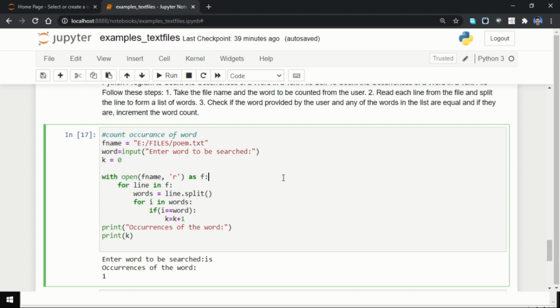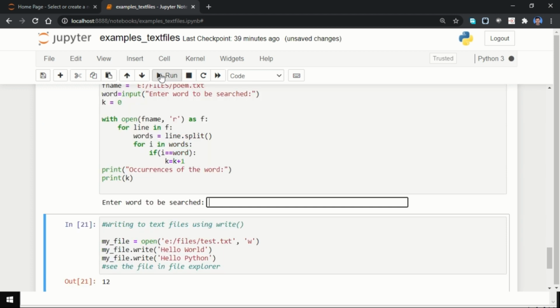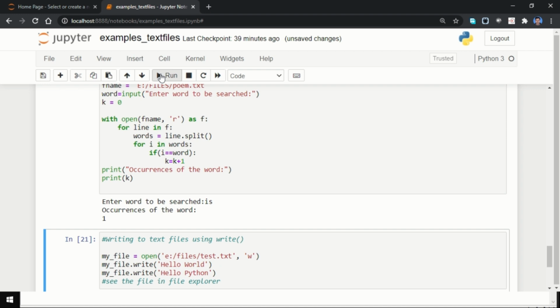So I am going to run the program. The word to be searched, let us say, is "is". So we can see that the word is has occurred only once in this file. Okay.